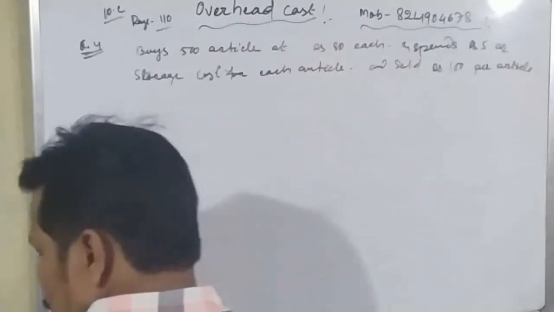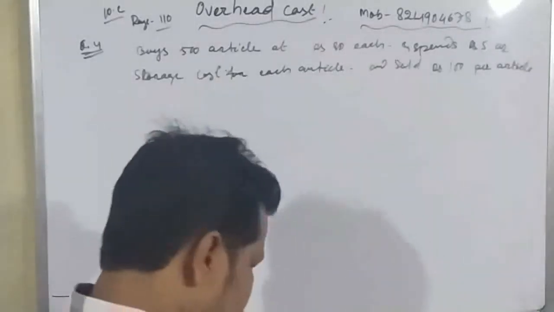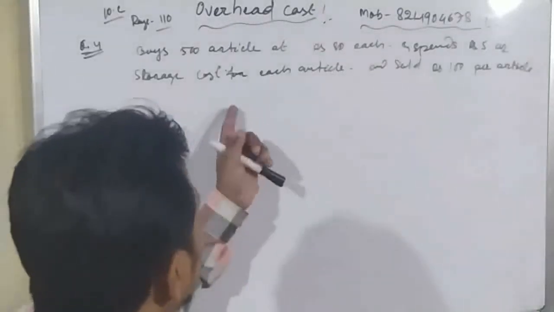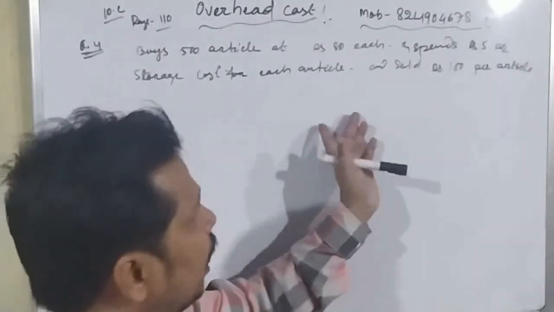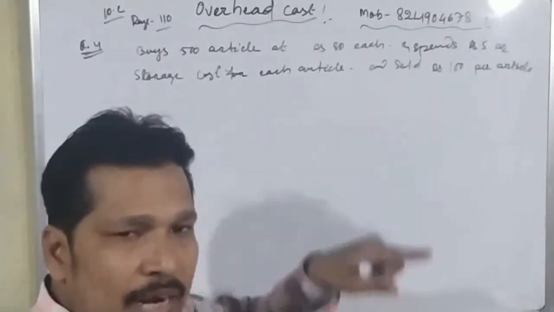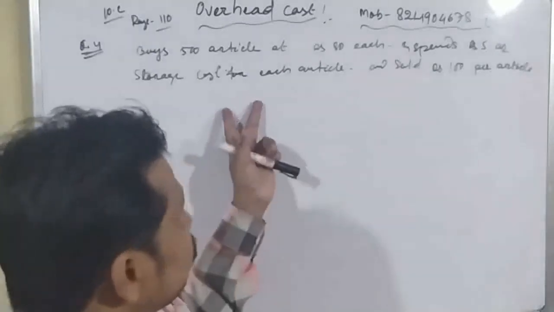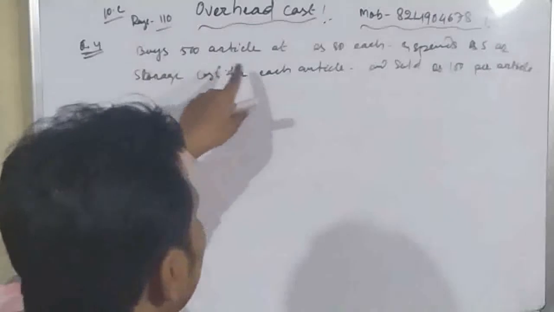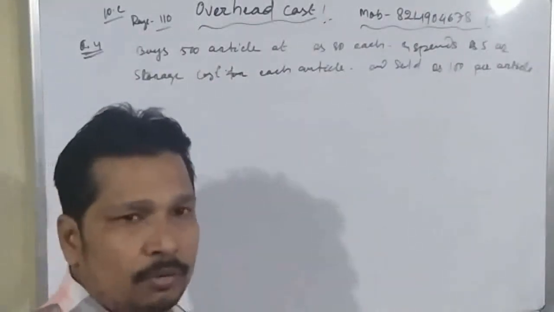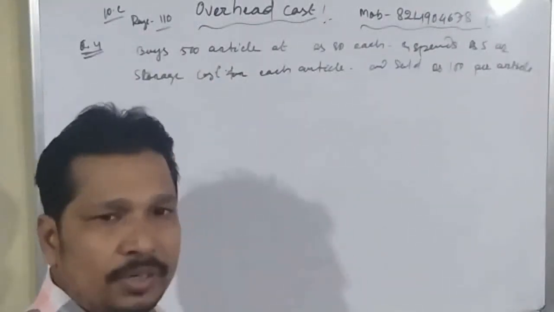Okay, student. So here we can find out the total cost price by finding out the total cost price and the total overhead cost and the total selling price. On that way also we can find out the profit and profit percentage, and also by using one article we can find out the profit percentage and profit amount.